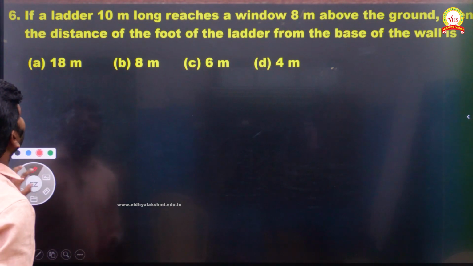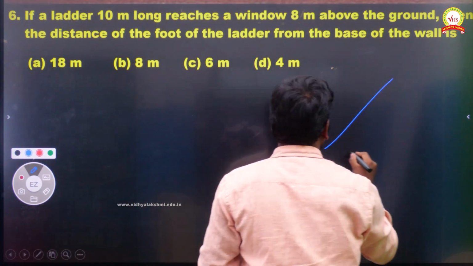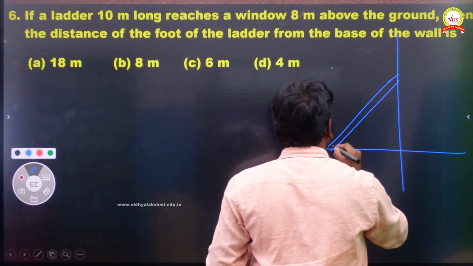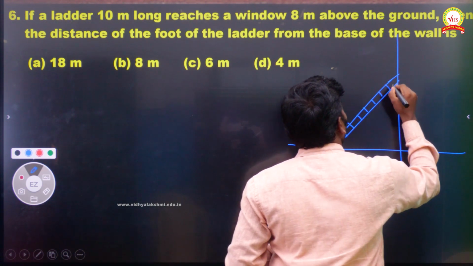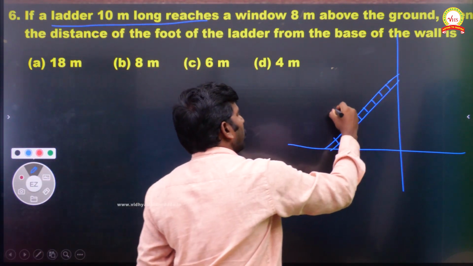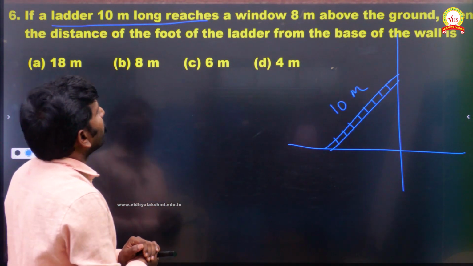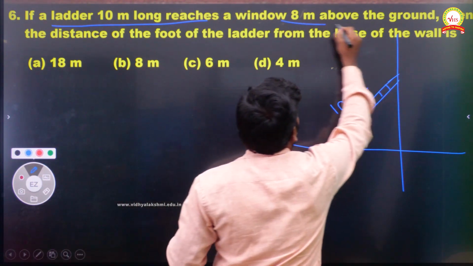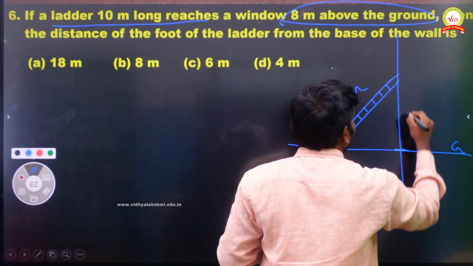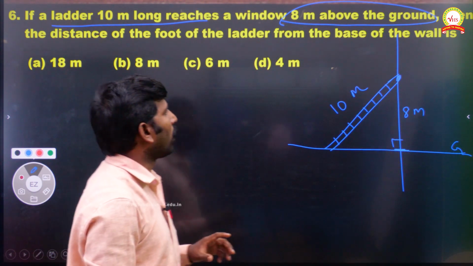Okay, a ladder, in the sense of a ramp like this, they will give. So this is the base, this is one wall. In the wall we have one ladder. You just imagine this is a ladder. Now they said 10 meter long ladder reaches a window 8 meter above the ground. So this is ground level, I told you already. From the ground level, this is 8 meter above, it is touching. So this is 8 meter, and it makes 90 degree with the wall always.